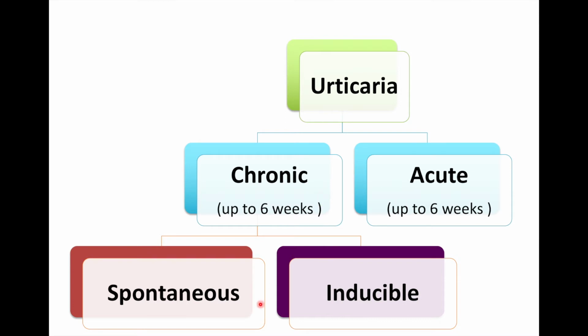So what is the classification of urticaria? Depending on the chronicity, we have acute urticaria, up to 6 weeks, and we have chronic urticaria, more than 6 weeks. The chronic urticaria might be spontaneous or inducible urticaria.